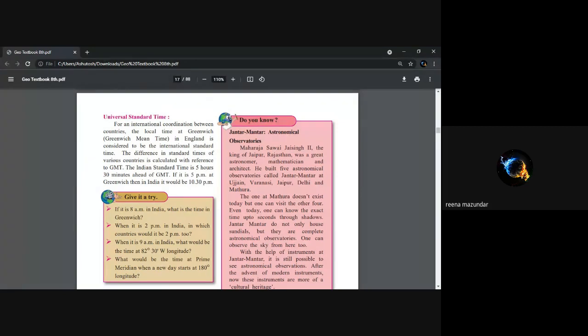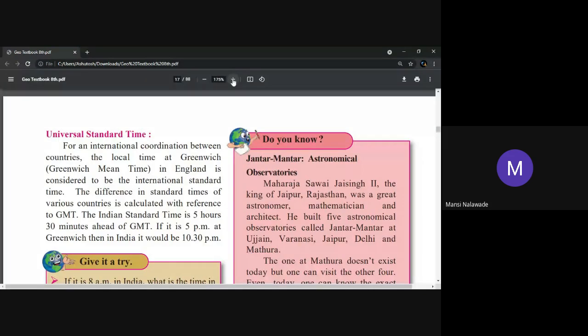Yes, Teacher, Mansi, can I try? Yes, try. For international coordination between countries, the local time at Greenwich Mean Time in England is considered to be an international standard time. Okay. Yes, Nidhi, will you answer? Yes, ma'am. For international coordination between countries, the local time at Greenwich, the full form is Greenwich Mean Time, in England is considered to be the international standard time. Okay.